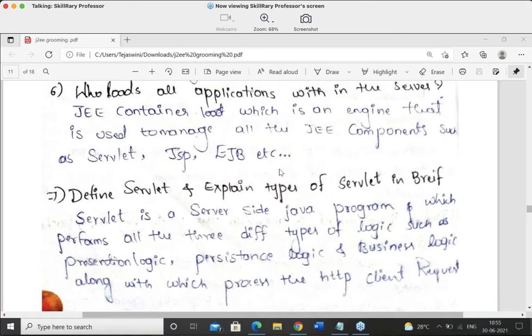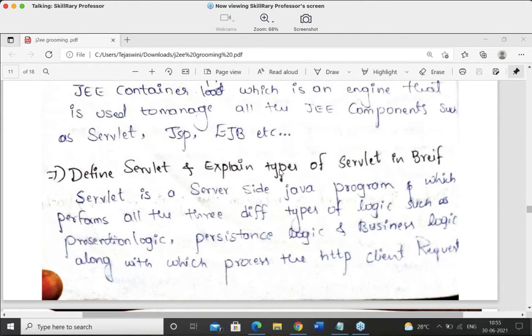So guys, and now please tell me the next thing. How do we define a JEE container? Means what is your answer?